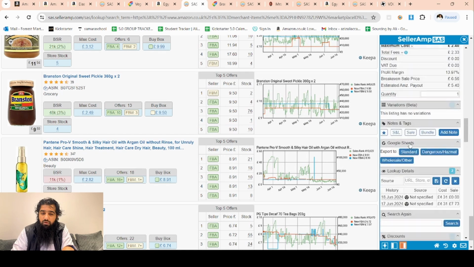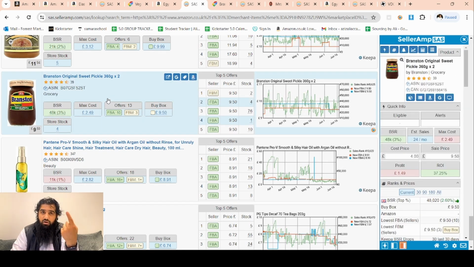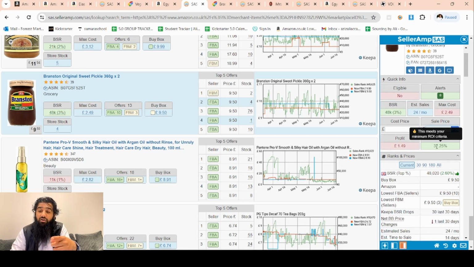So if we buy it from Morrisons, ignoring the delivery cost because there is a collection option as well, or you would be supposed to source enough products from each retailer anyway to spread the delivery cost equally. And yeah, I looked at this one before as well. So we buy it for £4, we sell it for 950. That's 37% return on investment.